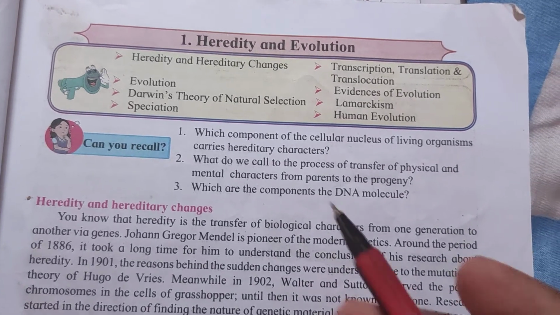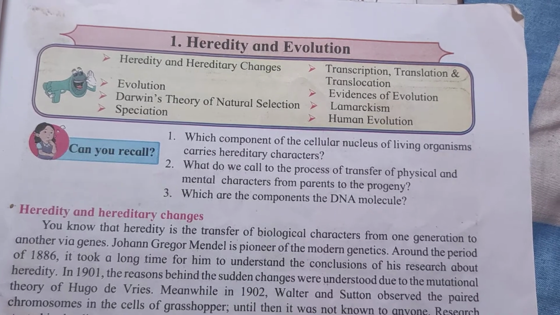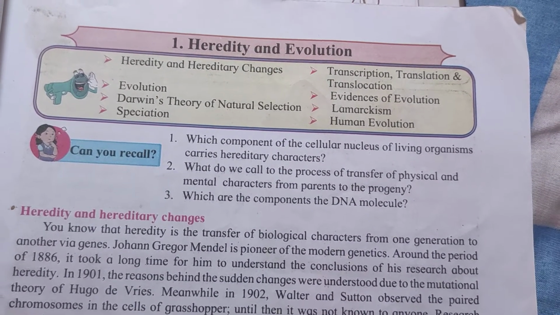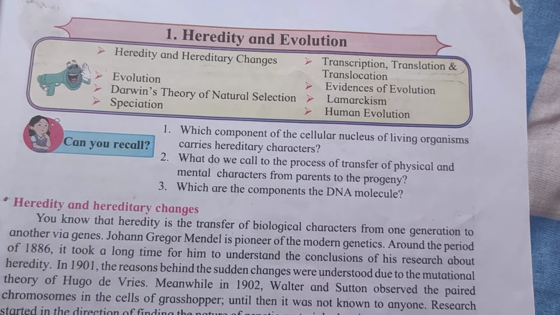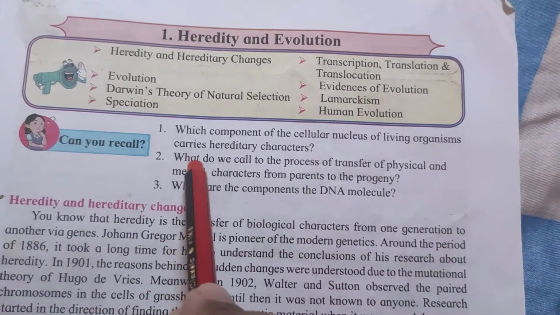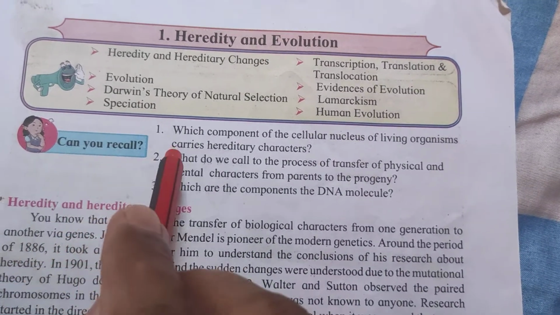First question: which component of the cellular nucleus of living organisms carries hereditary characteristics, genes or chromosomes? Second: what do we call the process of transfer of physical and mental characteristics from the parents to the progeny, that is, offspring?